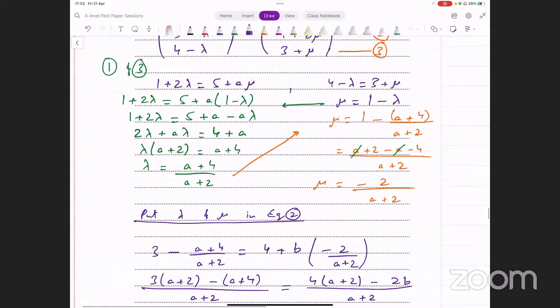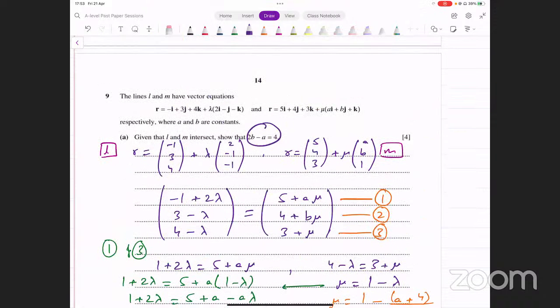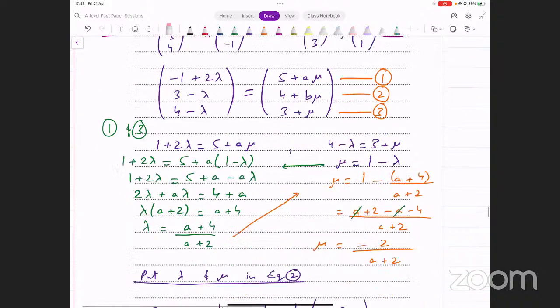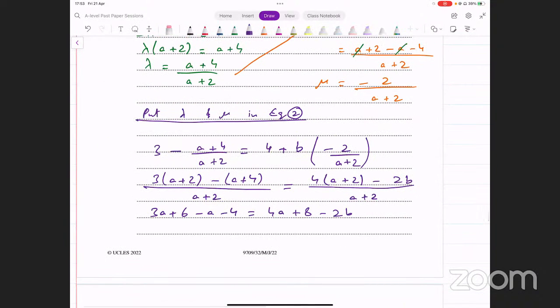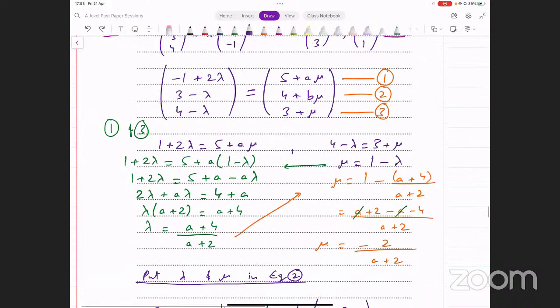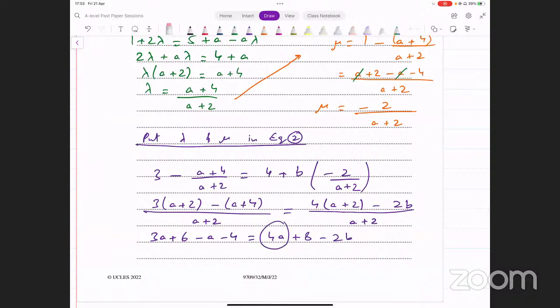Now the equation that we have to show is like this. A और B terms left side पे लेकर जानी है और constant right side के ऊपर. Let's do that. Left side पे हमारे पास क्या आ रहा है? 3a minus a, that's 2a. 2a में से ये 4a minus कर दें. 2a minus 4a, that's going to give us minus 2a. Okay. Then look at the b terms. We have only this b term. That's minus 2b. वो left पर आएगा तो क्या हो जाएगा? Plus 2b. Right? और constant को उधर ले जाएं तो 8 plus 4, that's 12. 12 minus 6, that should give us 6 on the right side.